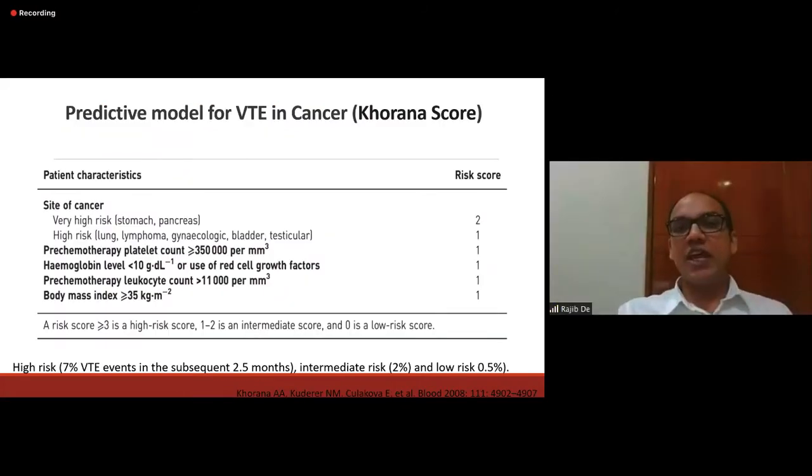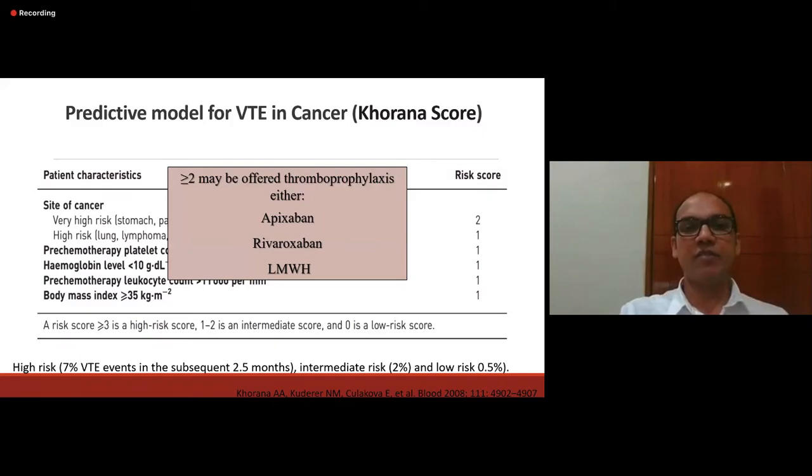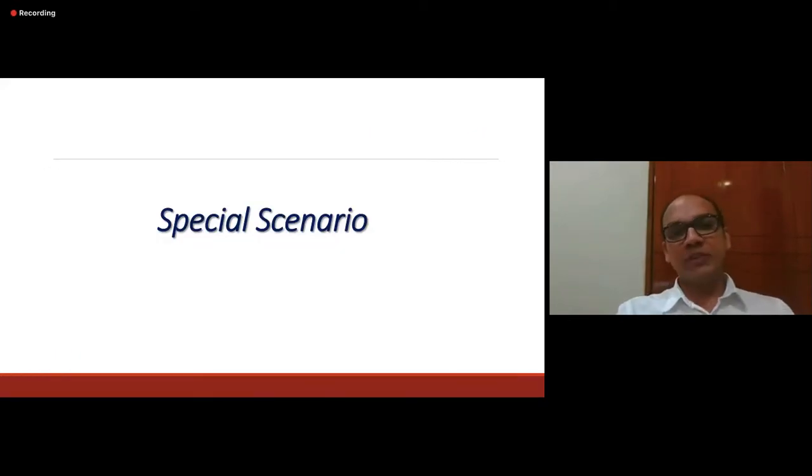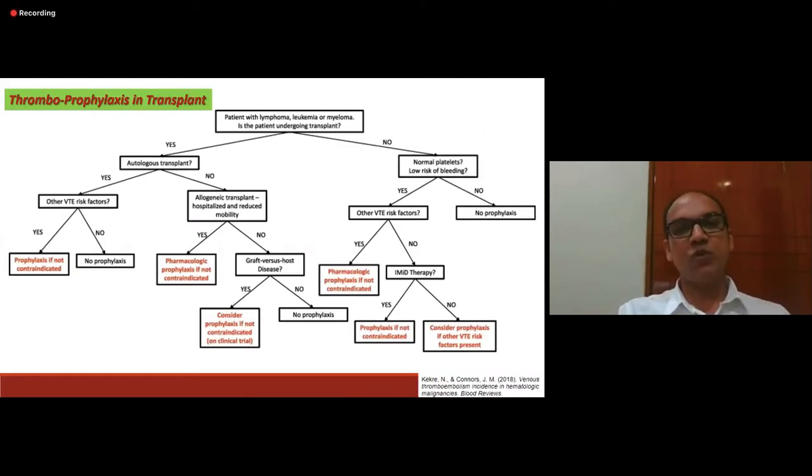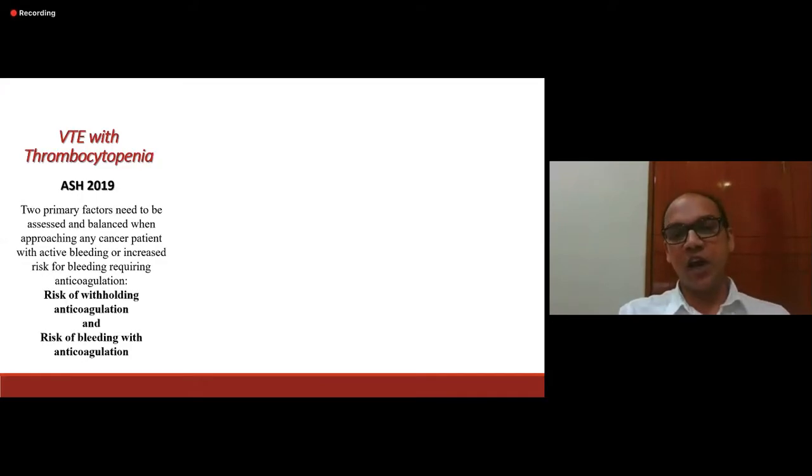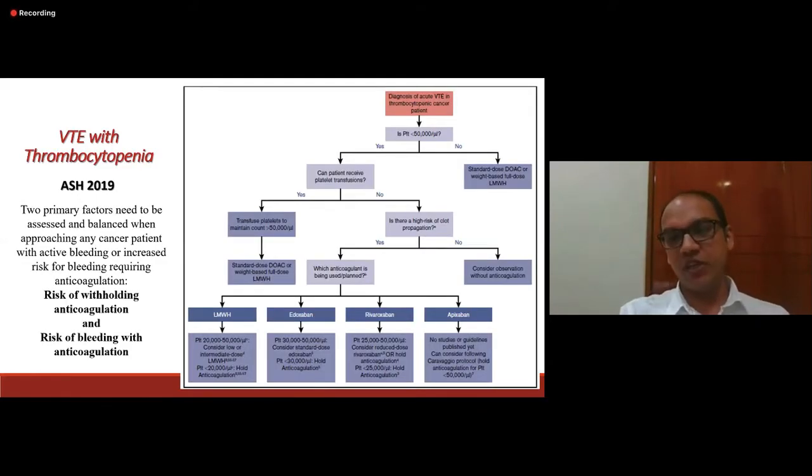Okay. So as far as thromboprophylaxis is concerned, by Khorana score, if there is a high score, then it is better to give thromboprophylaxis with apixaban or rivaroxaban. Special scenarios are there. In transplant, we can use it depending on the platelet count. If the platelet count is less than 50,000, then we may avoid this.